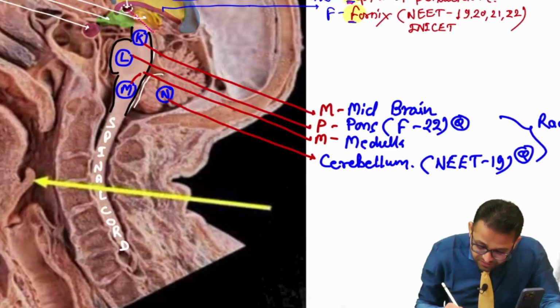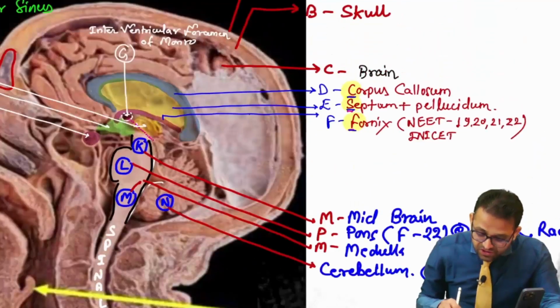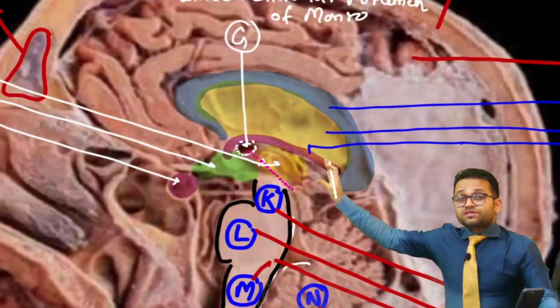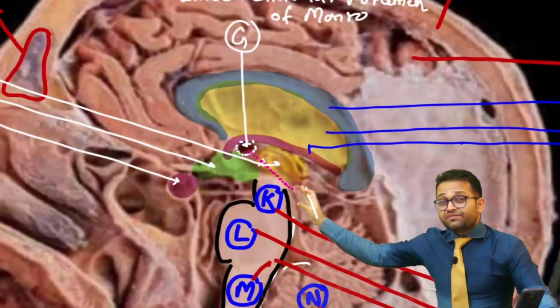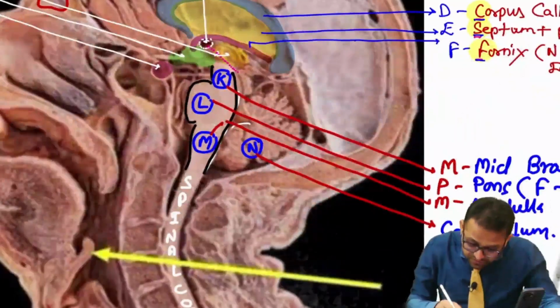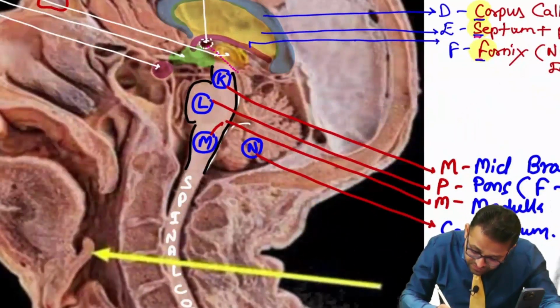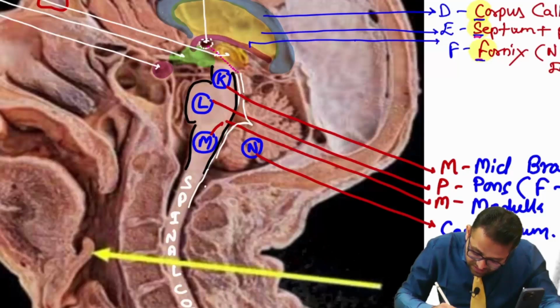These are our ventricles. Yes, over the thalamus and hypothalamus here is the third ventricle, and the continuation of this third ventricle, a very narrow passage, you can observe here, this is the cerebral aqueduct of Sylvius, then this is the fourth ventricle, and then here is our central canal part.